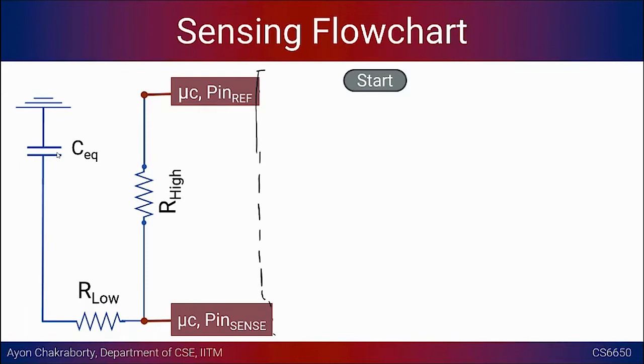Okay, and let's see what the flow chart will look like. So the first thing we should ideally do is discharge pin sense, right? We should make sure that pin sense does not have any voltage present in it. At that particular point in time when we start, we need to make sure this pin sense is absolutely discharged. Okay, and these small things are so important.